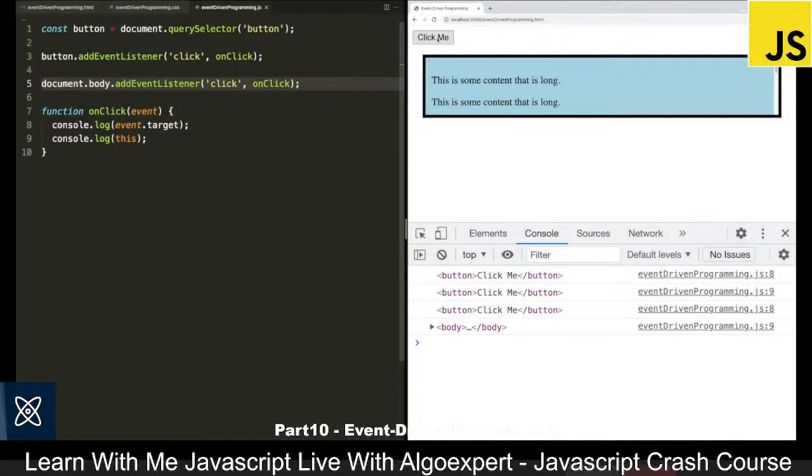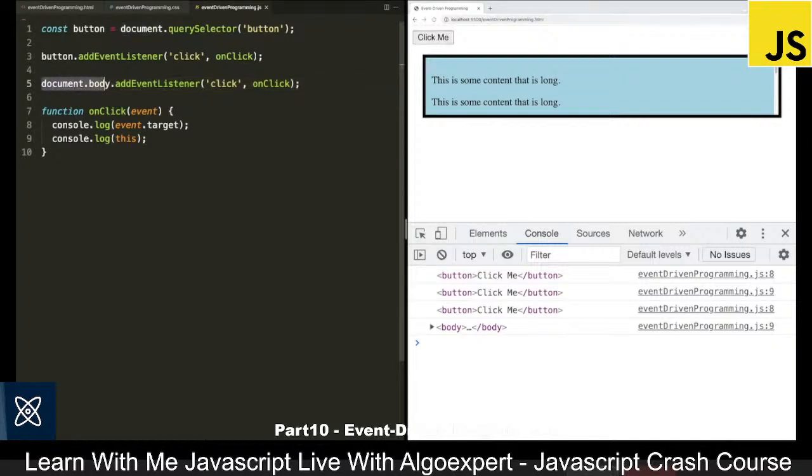But for the click on the body, which is below the button, the event target was still the button. So this is what we actually clicked on. But this ends up clicking on everything below it as well. So this is still going to be whatever is before the addEventListener call.